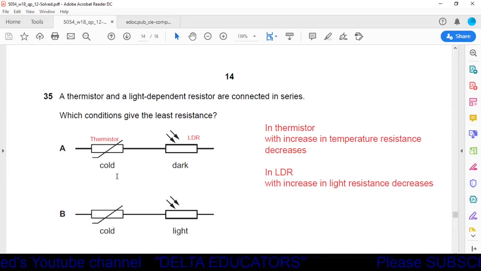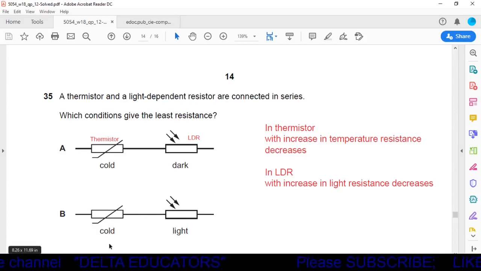Now in option A, it is given thermistor is cold and LDR is dark. So here resistance will be maximum. In option B, the thermistor is cold, and for the LDR there is light falling. So in the case of the thermistor, resistance will be maximum and here resistance will be minimum.